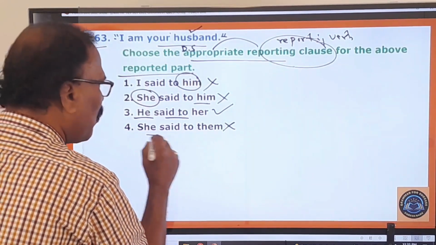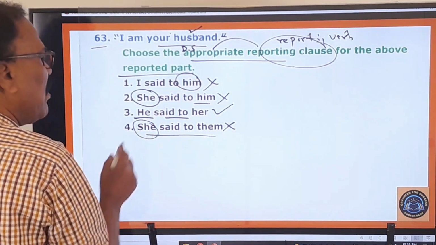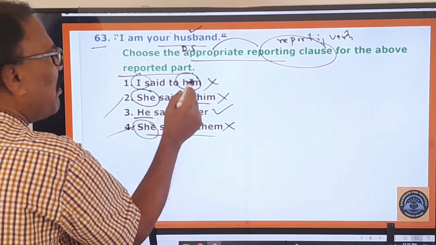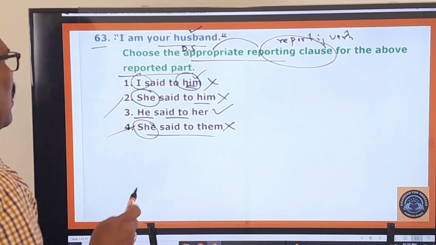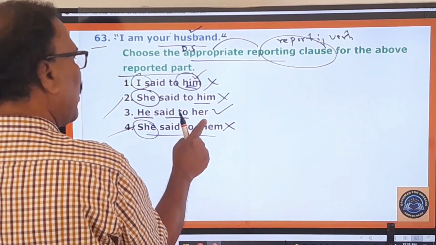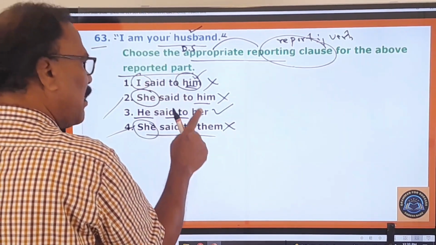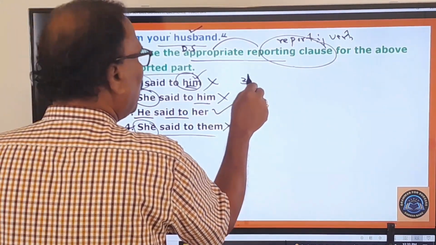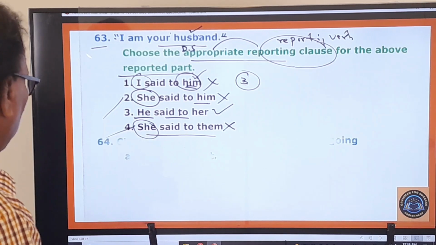She said to them, no, you cannot say. She cannot be the husband. So these two are dropped, and I also is dropped, because for this him there cannot be any husband. So here, he said to her. This is the only appropriate reporting verb. Therefore, first one, second one, fourth one are wrong. Only the third one is your right answer. Right. You go to the next question.